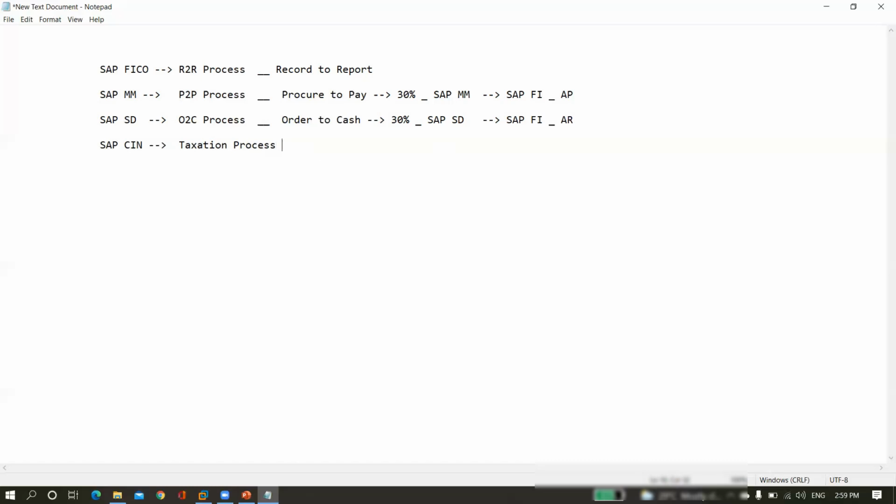Why? The taxation comes under SAP FI, and it also comes under SAP CO, and under SAP MM, where we will apply purchase tax only. It also comes under SAP SD, and taxation comes under SAP HR or HCM.